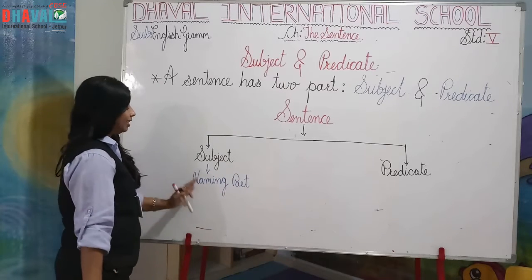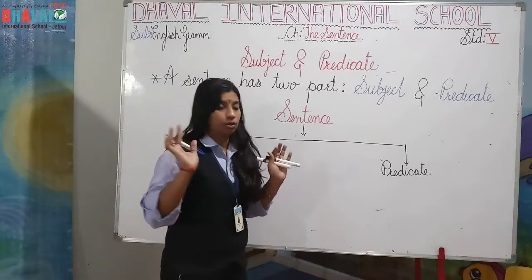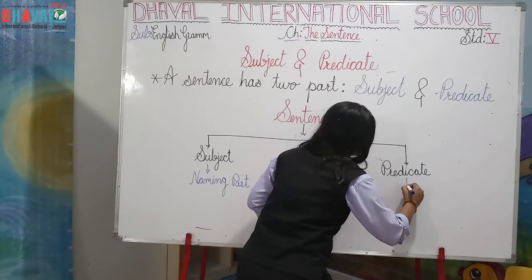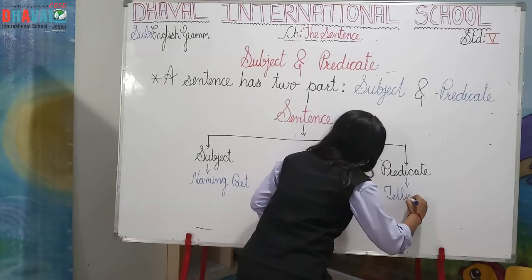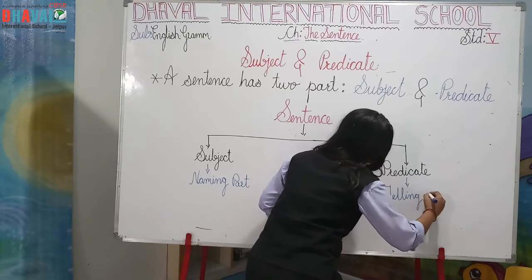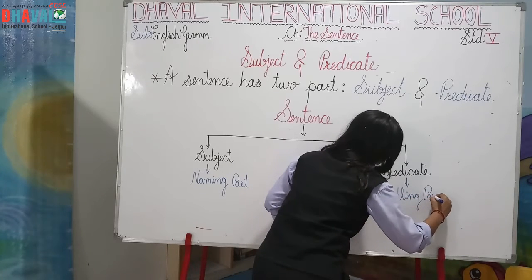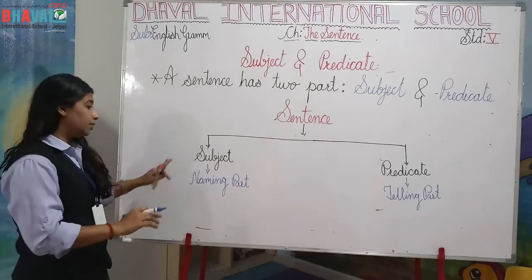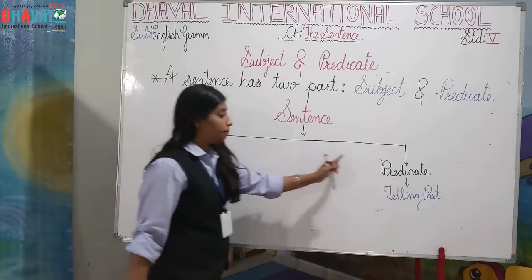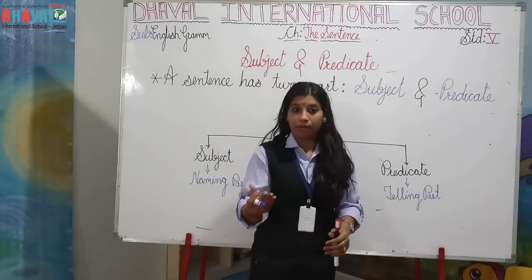Okay, subject is a naming part. Okay, and predicate is a telling part. Okay, subject is a naming part and predicate is a telling part.